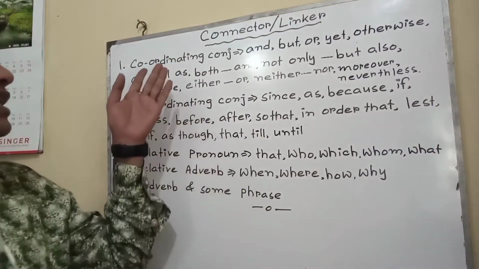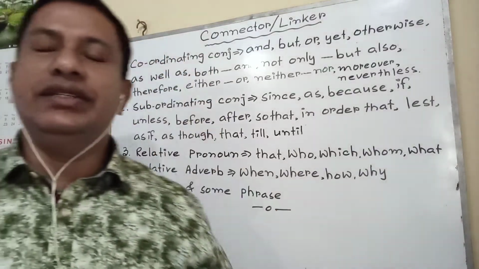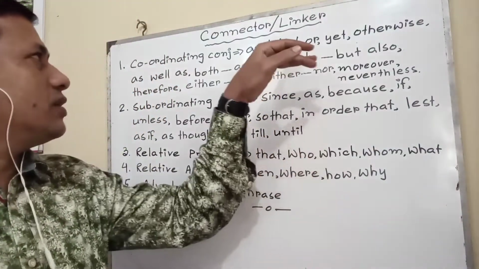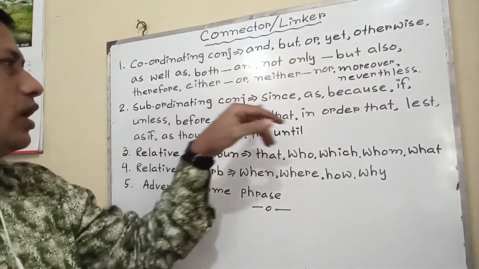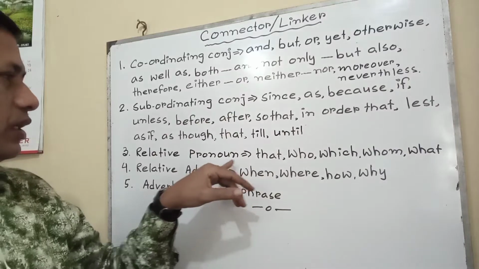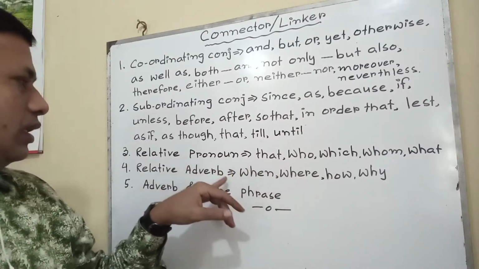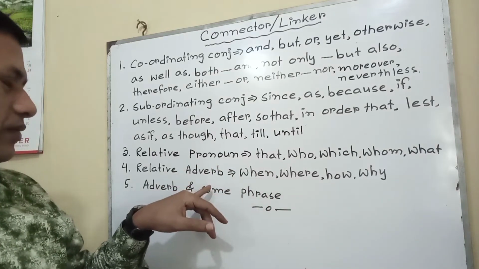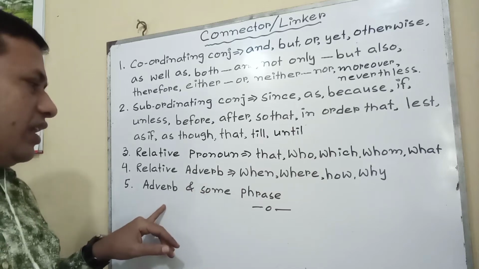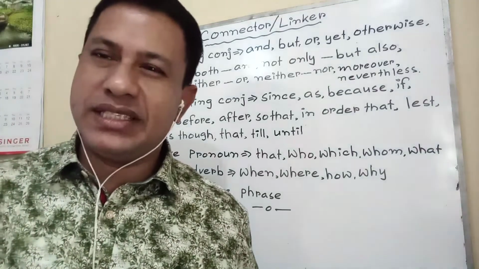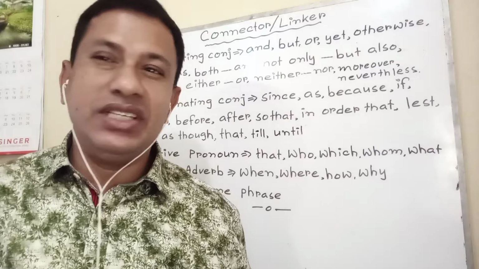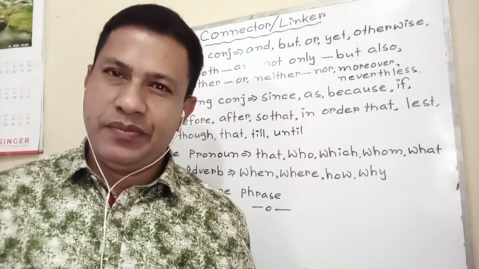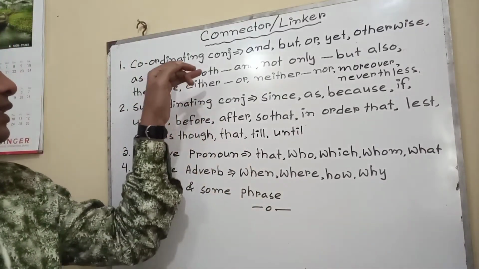So let's get started. Coordinating conjunctions will be used. The words of subordinating conjunction will be used. The words of relative pronoun. The words of relative adverb. And some adverbs. And some phrases also, such as in addition to. For example, these types of words, dear. So let's get started in detail.